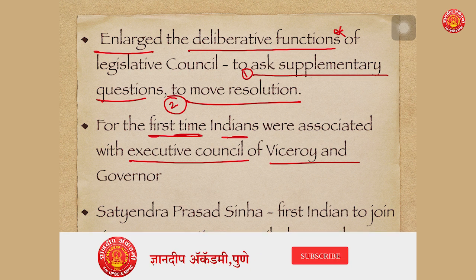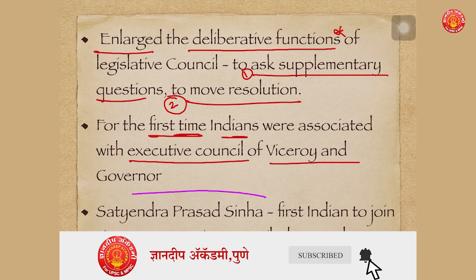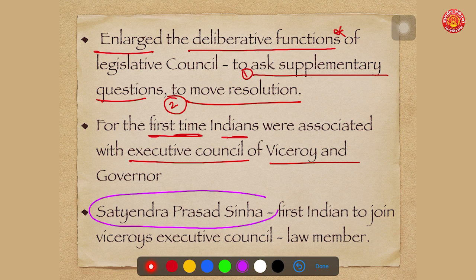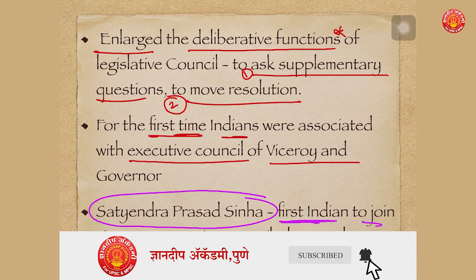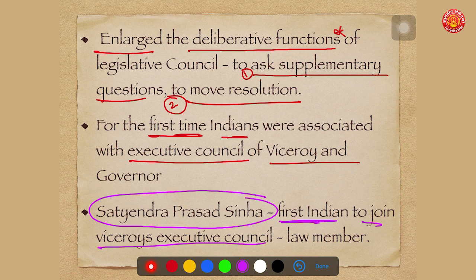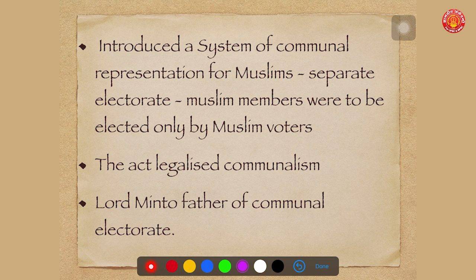One important name in this regard was Satyendra Prasad Sinha. Remember this name. Satyendra Prasad Sinha was the first Indian to join the Viceroy's Executive Council, and he joined it as a law member. I repeat once again, Satyendra Prasad Sinha was the first Indian to join the Viceroy's Executive Council as a law member.